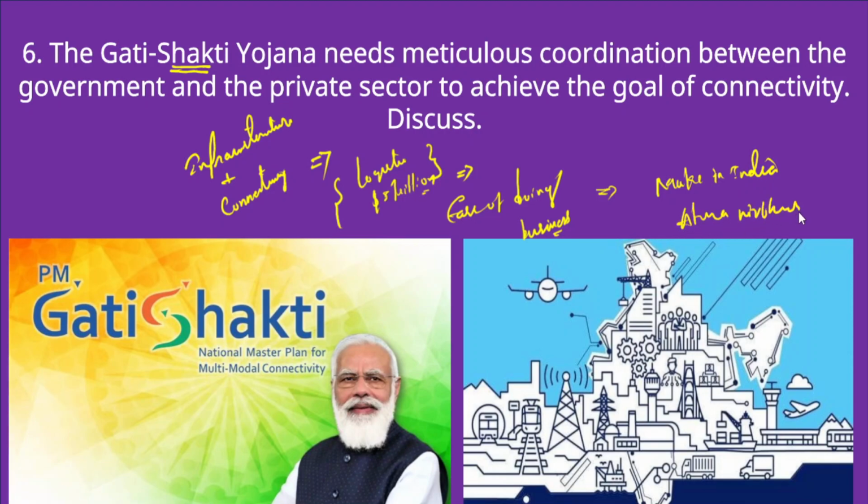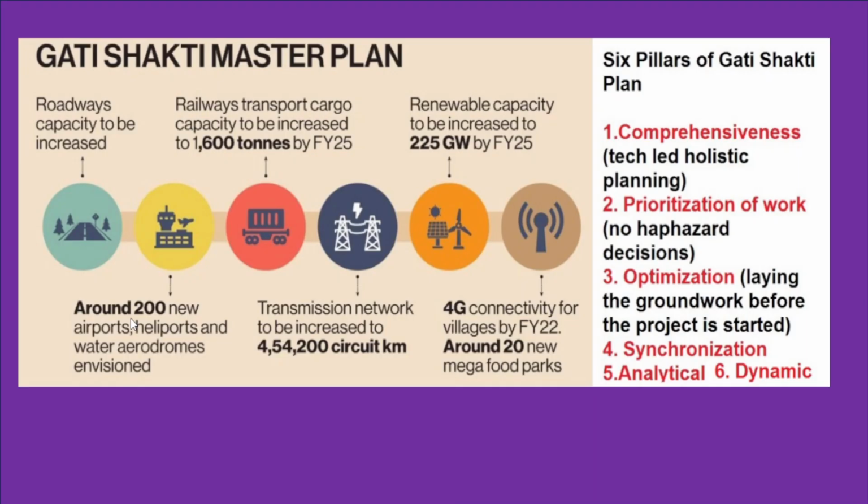In this respect, the Gati Shakti Yojana program was launched by the government. No doubt about that. However, it requires meticulous coordination between the government and the private sector in order to achieve the goals such as connectivity. Now we need to understand what exactly the Gati Shakti National Master Plan for multimodal connectivity is.